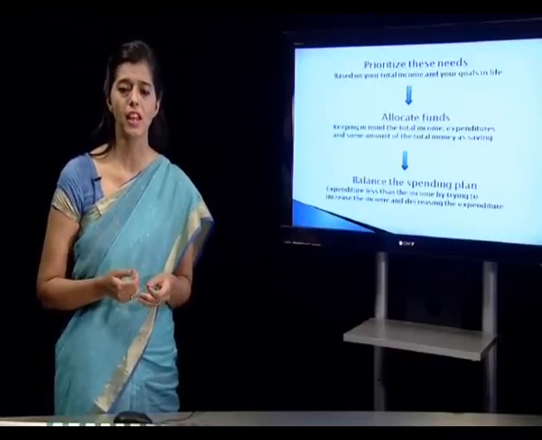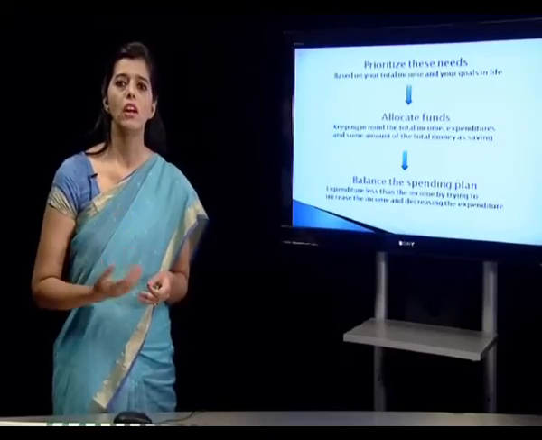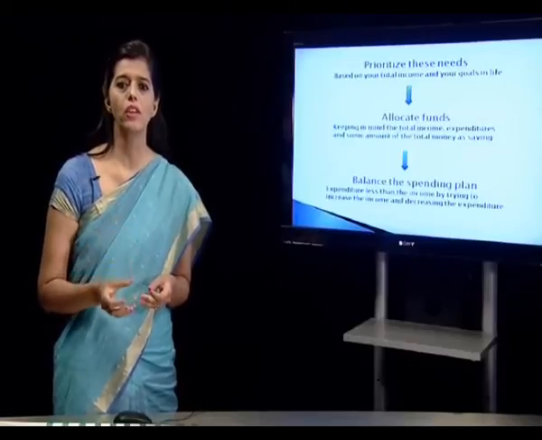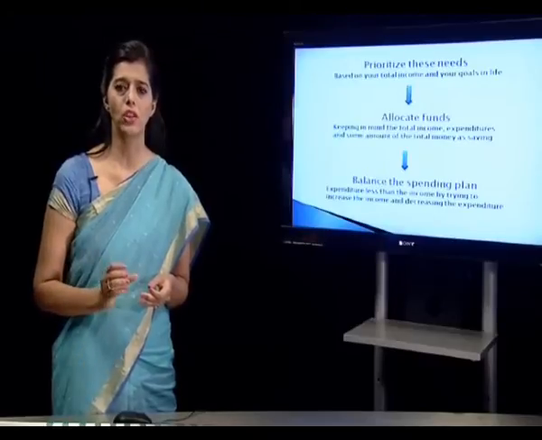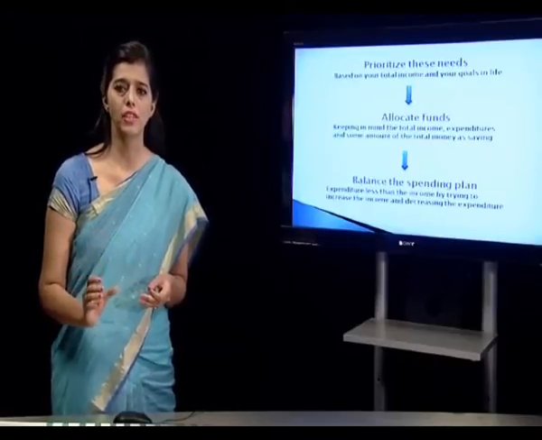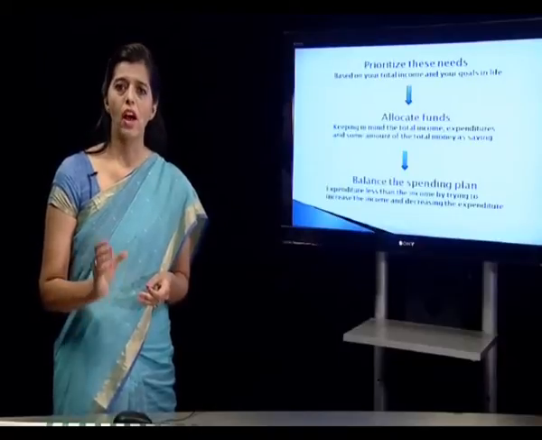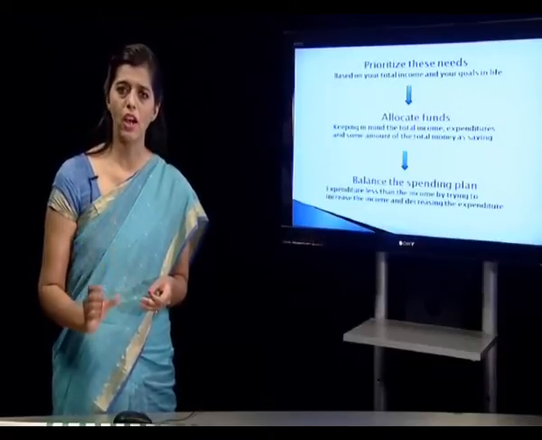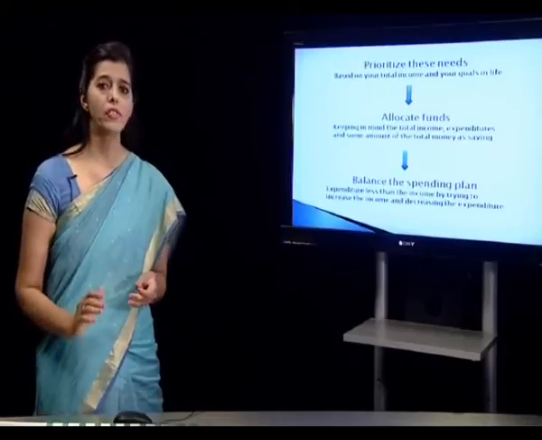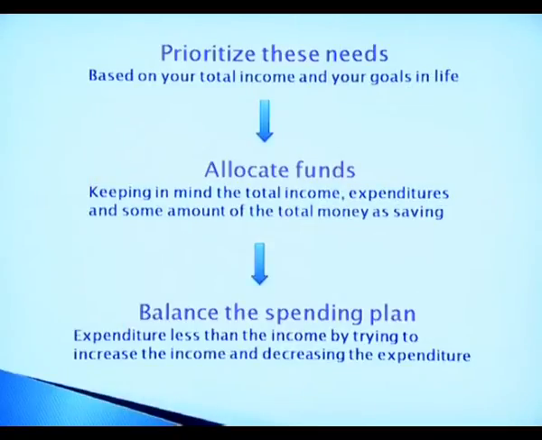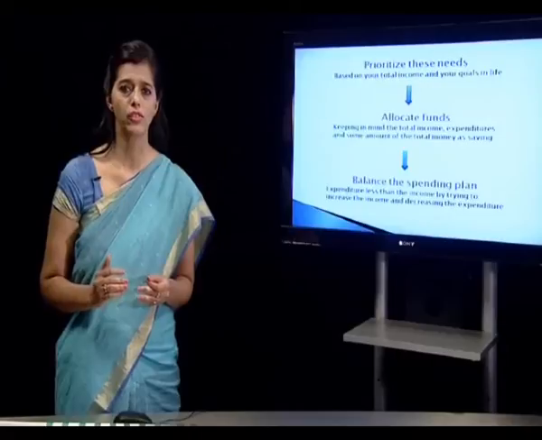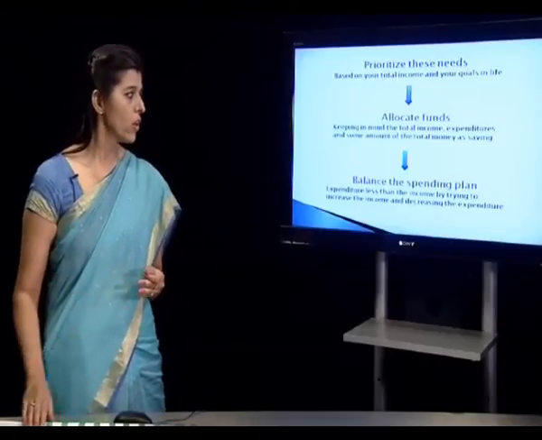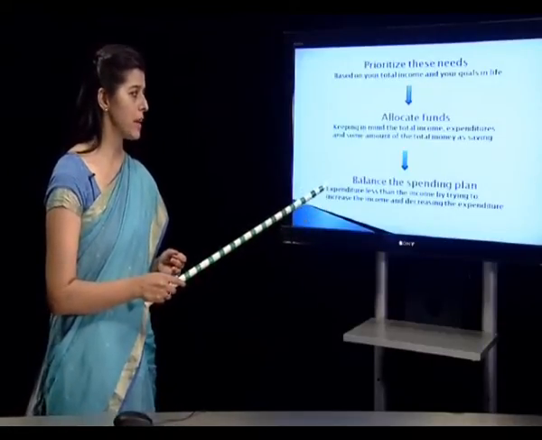Suppose the example which I had taken, the money has to be spent on foods. So how much money am I going to give per month for foods? Then on education, how much money am I going to keep aside for education? How much money am I going to keep aside for maybe travel, or for buying a car, or for buying clothes? After I have done that, then I am going to calculate how much money is going to be totally spent on expenditure for fulfilling all the needs of the family members. Then we go on to the next step of balancing the spending plan.